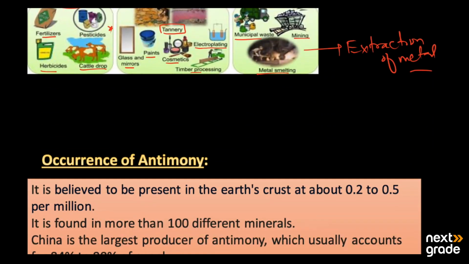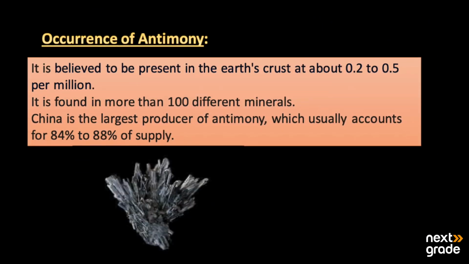After this, we have the occurrence of antimony. It is believed that its presence in the earth's crust is about 0.2 to 0.5 parts per million, and it is found in more than 100 different minerals. So a lot of minerals of antimony exist.